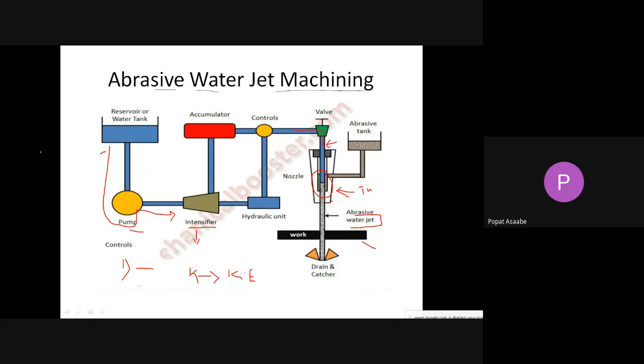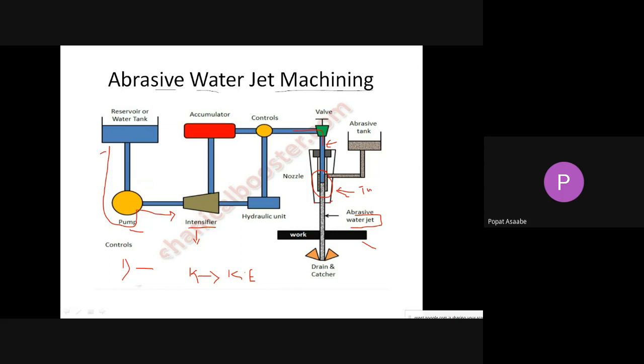Okay, simple. The first step is that the water is stored in the reservoir. From the reservoir, it is sucked by the pump. From the pump, that water is given to the intensifier. Here in the intensifier, the pressure of that water is going to increase, and then that high pressurized water enters this pipe when this valve is open.